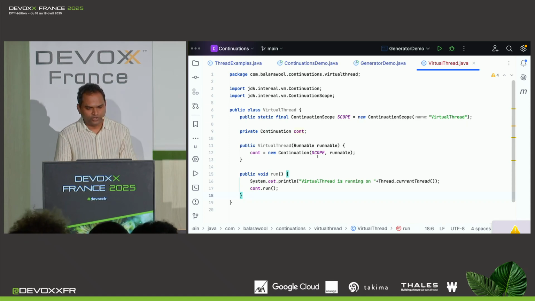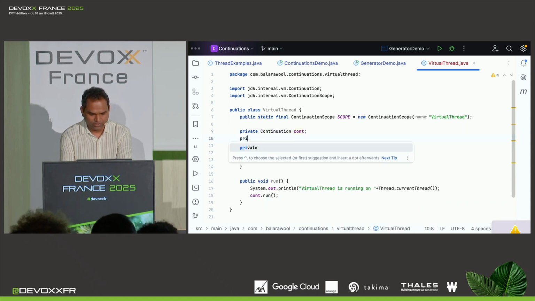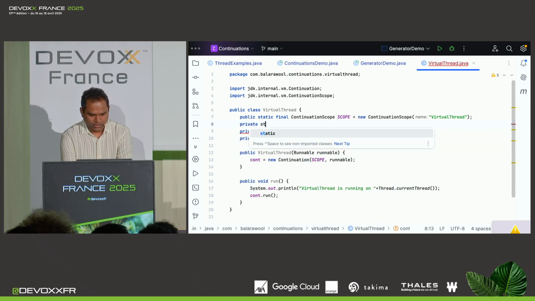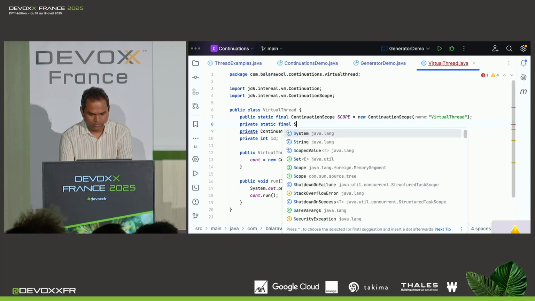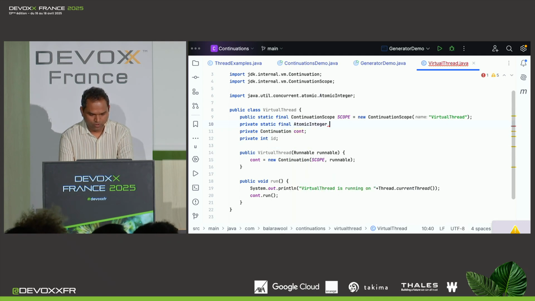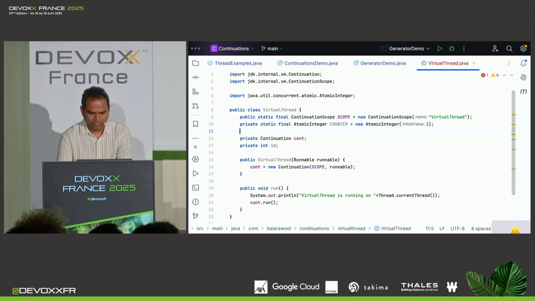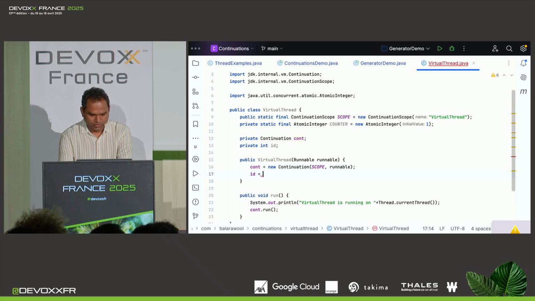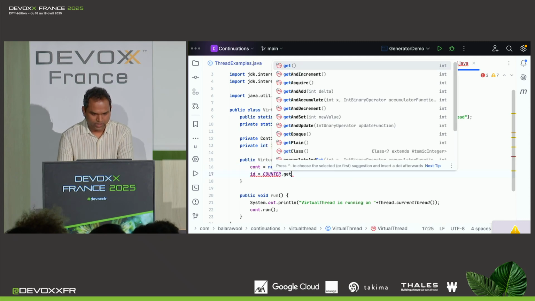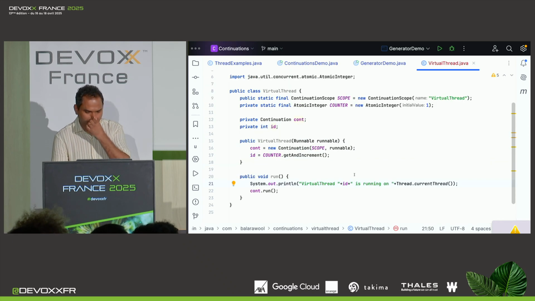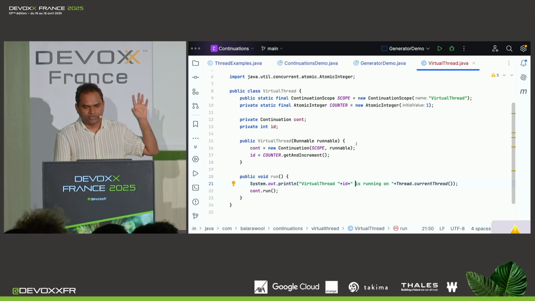But I'm going to add one more feature to this. It's called the ID of the virtual thread, which would be very handy later on. For that, I'm also going to create a private static final AtomicInteger called counter, so I can set the ID starting with a value of 1. And then I'm going to set the ID here using the counter, counter.get and increment. And I'm going to print the ID here so I know which virtual thread is running on which platform thread. That's it. So the virtual thread implementation is done.